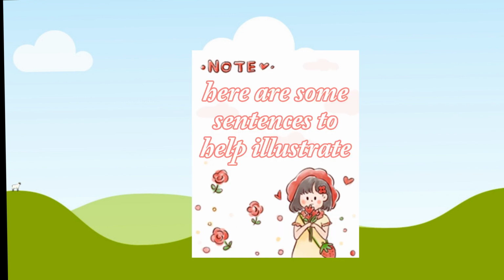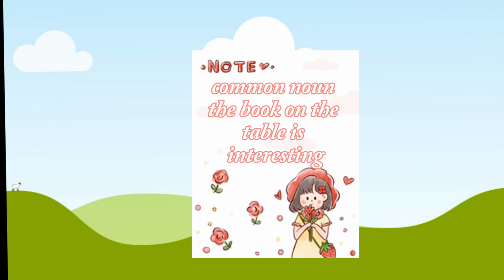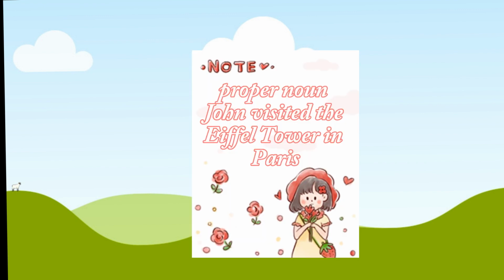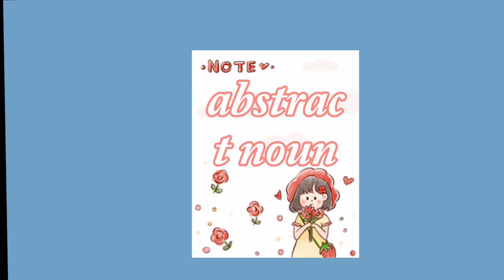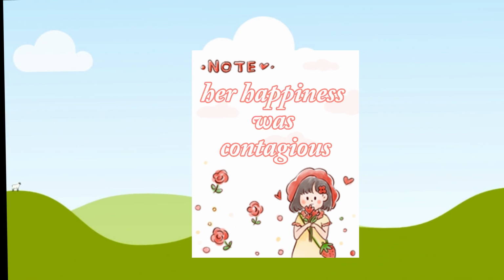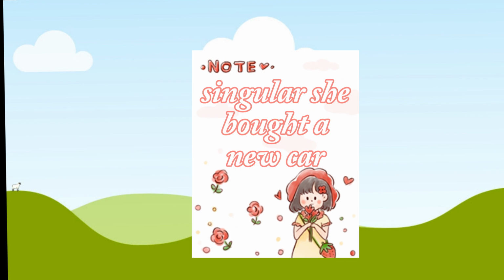Here are some sentences to help illustrate the use of nouns. Common noun. The book on the table is interesting. Proper noun. John visited the Eiffel Tower in Paris. Concrete noun. The playful dog chased a ball. Abstract noun. Her happiness was contagious. Countable noun, singular. She bought a new car.